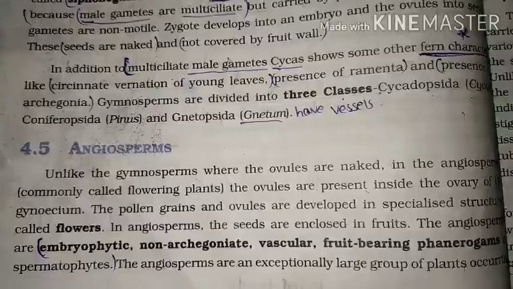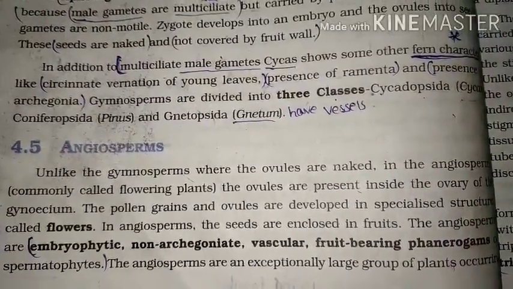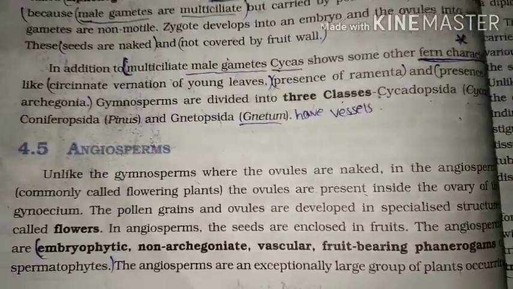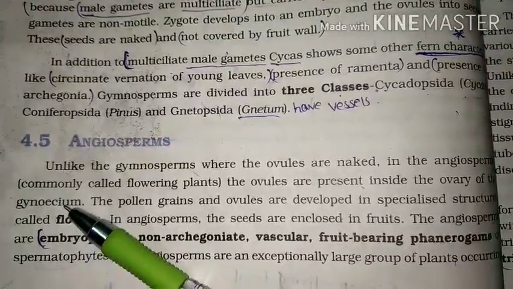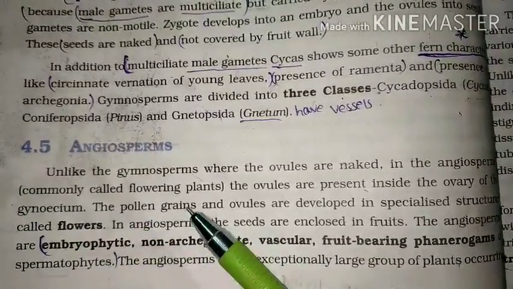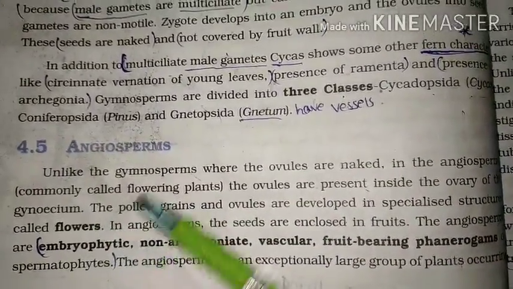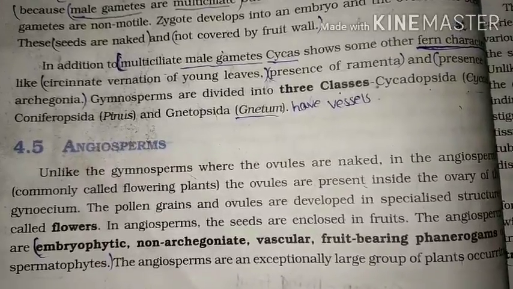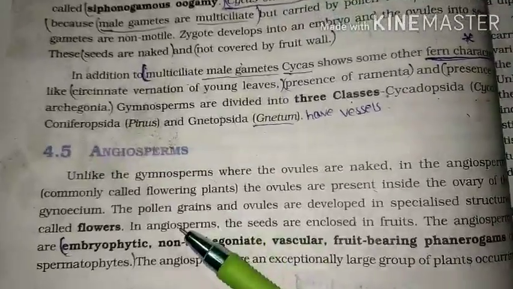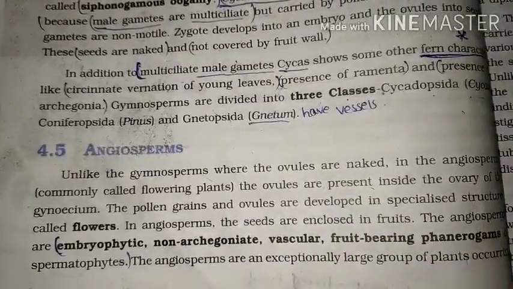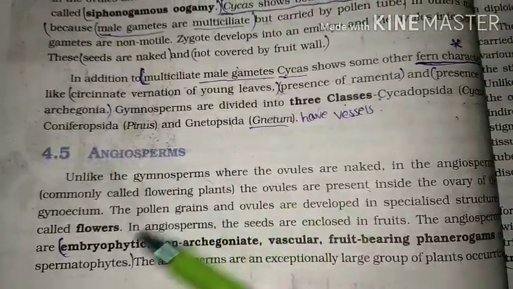In gymnosperms, ovules are naked, whereas in angiosperms, ovules are enclosed inside the ovary of the gynoecium. What is meant by gynoecium? Gynoecium is the female part present in angiosperms. The pollen grains and ovules are developed together in a specialized structure called a flower. So a flower is a reproductive organ. Why am I calling it a reproductive organ? Because the female gamete, the ovule, and the male gamete, the pollen grains, are developed in a specialized structure where fertilization takes place. That's why I am saying this is a reproductive organ.